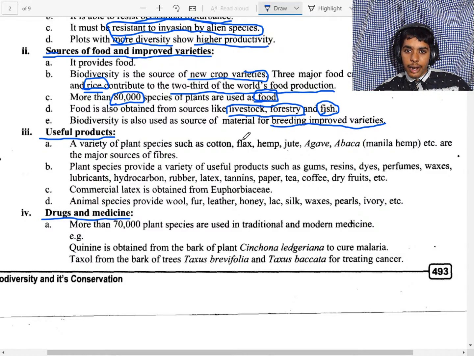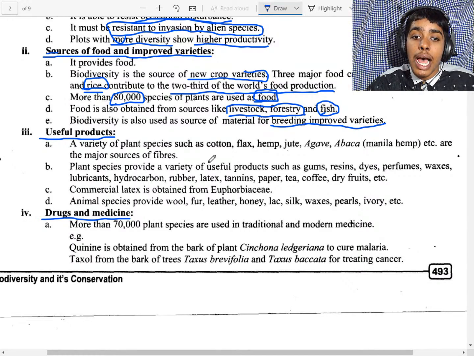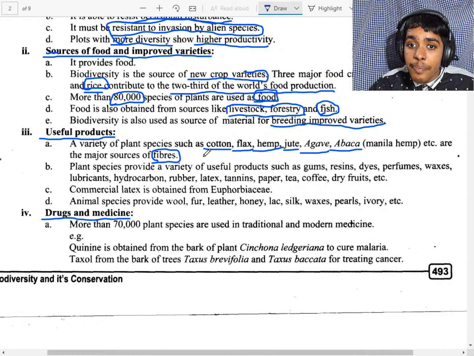Here it is showing useful products. From plants we can get cotton bags, cotton pants, cotton chapels. Flax, hemp, jute, agave, abaca are the major sources of fibers from plant sources like cotton.